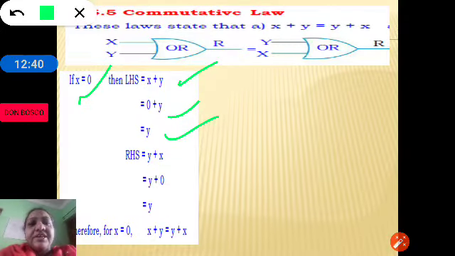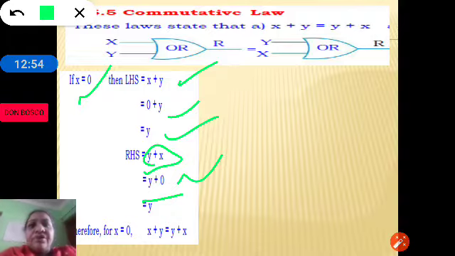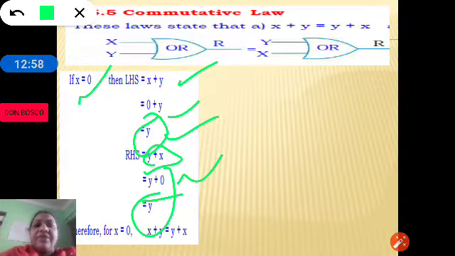So let us take the right hand side statement, y plus x. That is, y plus 0, since the x value is 0. So y plus 0 is y. Therefore we can see LHS is equal to RHS. Therefore, for any case of x, we are getting y. Y is equal to y.